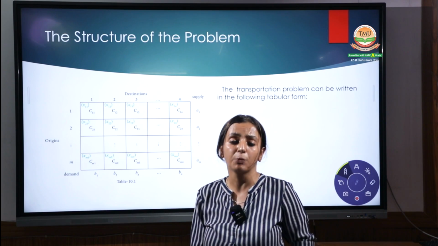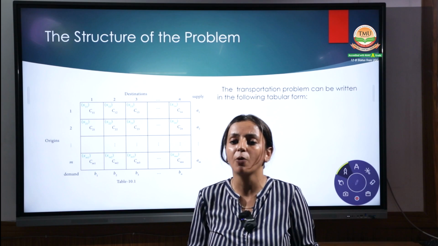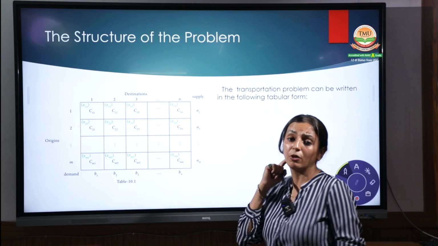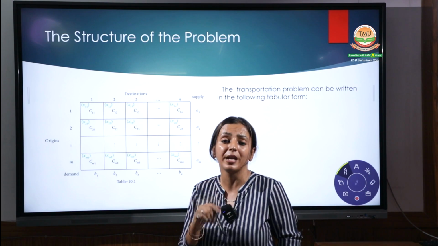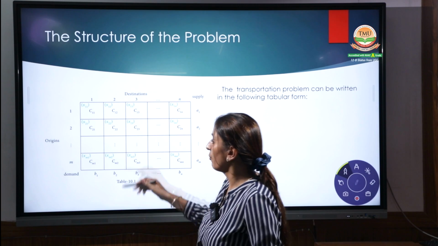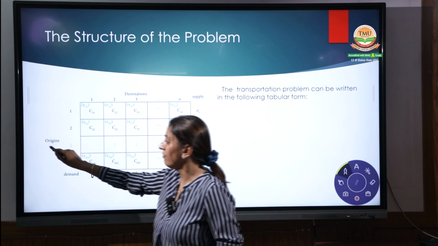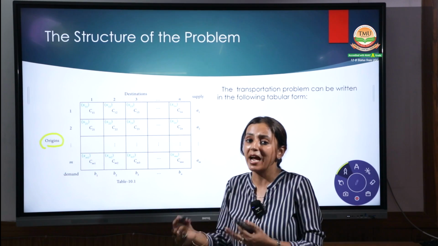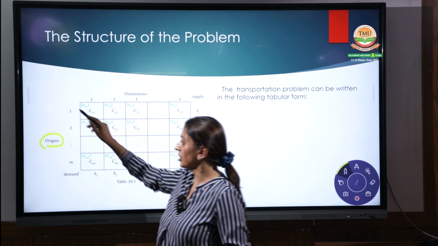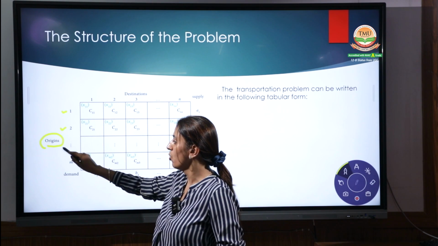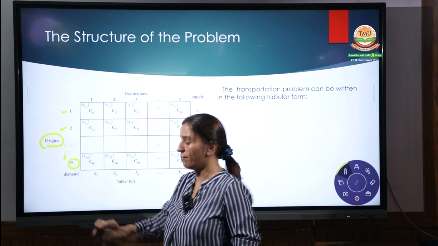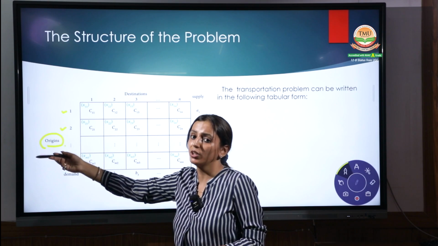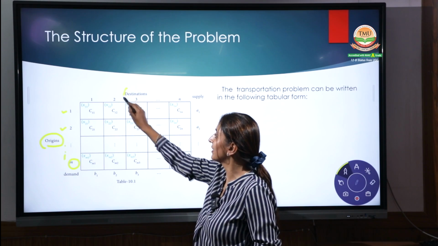Basically, how does this transportation structure show us, and how do we make this case study? Please look at it very properly because you have to prepare this transportation problem in your practical scenario also. See, what we have to use in this, first we have to use the origin. This is my origin, the starting point where the supply is done. We have different origins, like in this example 1, 2, 3, 4 and so on till M. We supply the quantity of goods from these origins to the different destinations.